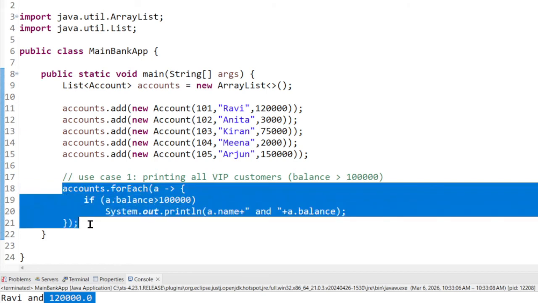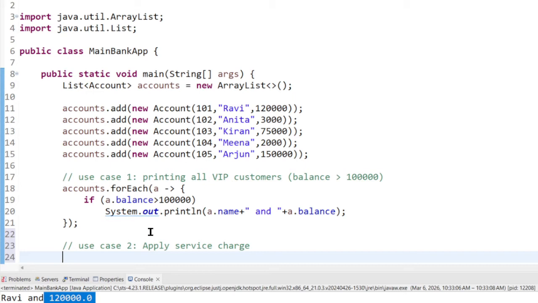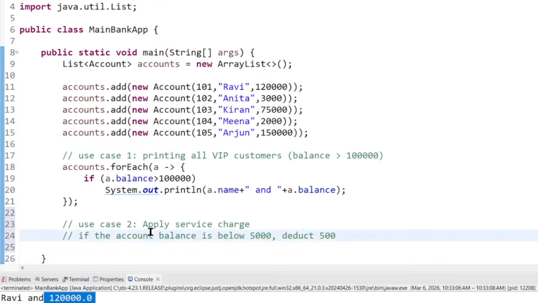Okay, but how many lines of coding have we written? Just a few lines of coding with the lambda expression. Okay, good. So this is one. Let's go to the next use case. Use case number 2, apply service charge. Meaning that if the balance is below 5,000, I am going to deduct 100 rupees. Okay, if the account balance is below 5,000 rupees, then deduct 500 from the balance.